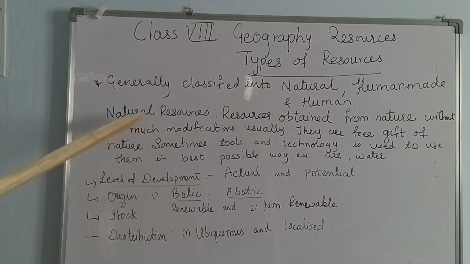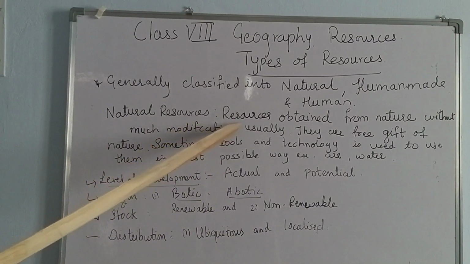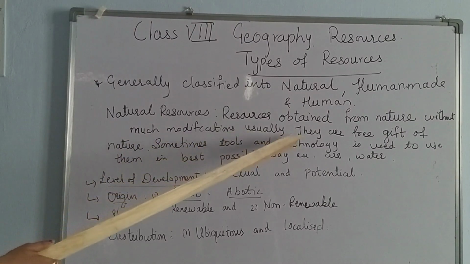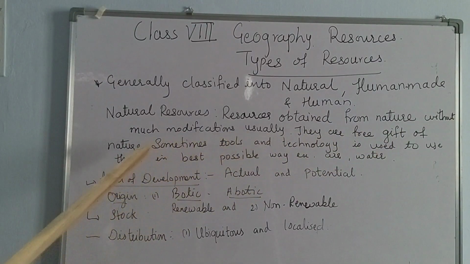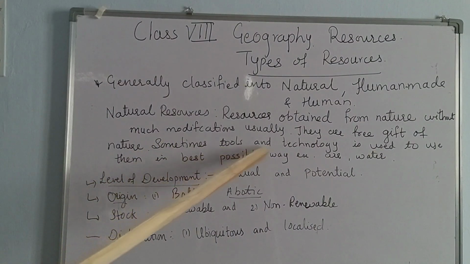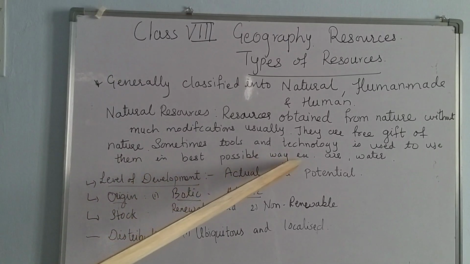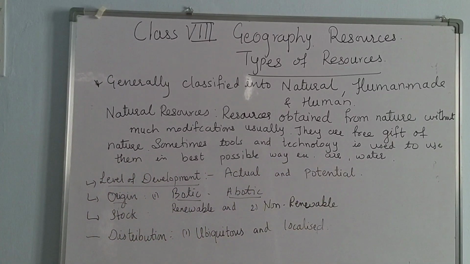Okay. Natural resource means what? From childhood you must be knowing what is natural resource. I think in the third, fourth standard also you know. But today we are going to study it in detail with the classification of it. Okay. So the natural resource is obtained from nature, usually without much modification. They are a free gift of nature. Sometimes tools and technology are used to use them in the best possible way. Example, air and water. Let me discuss this definition with you.